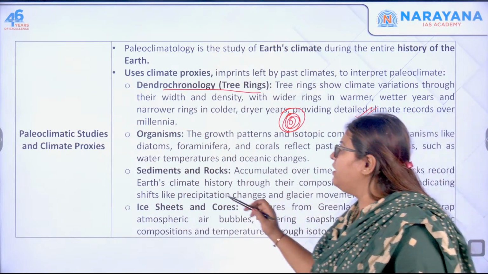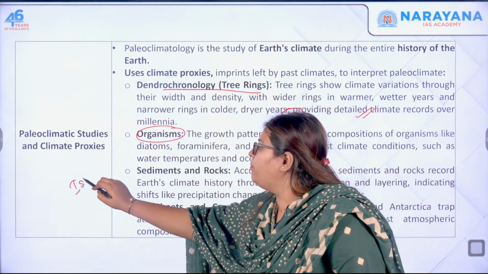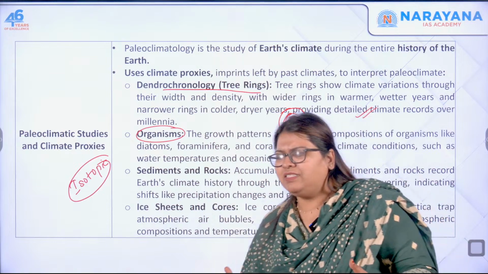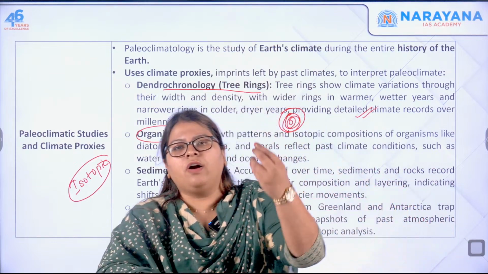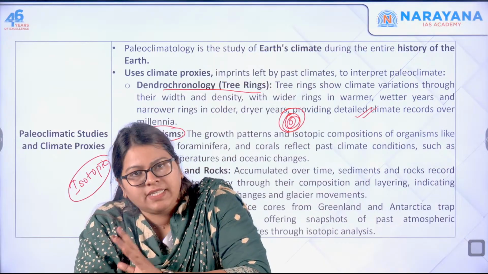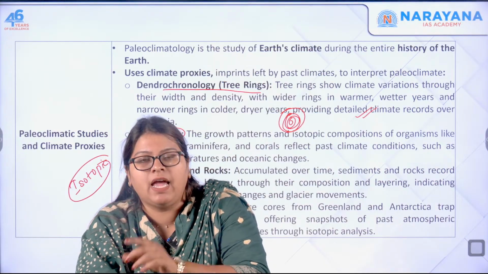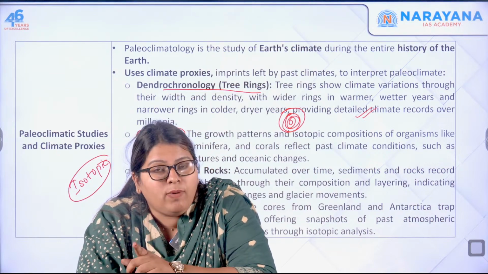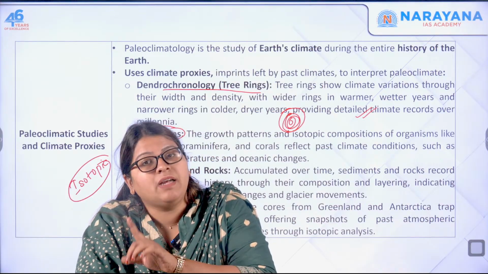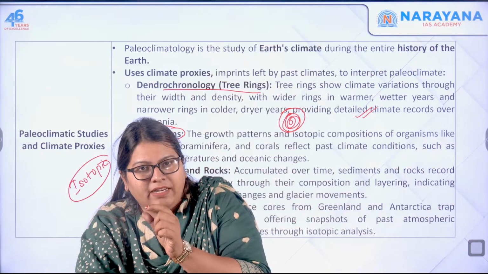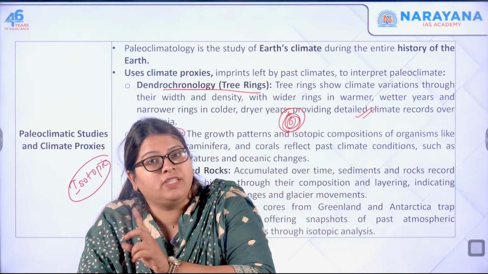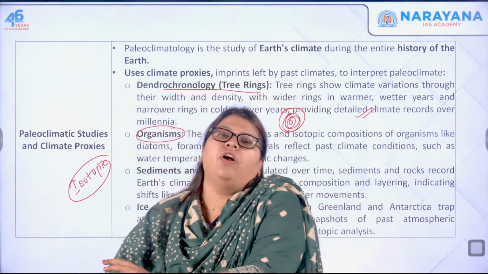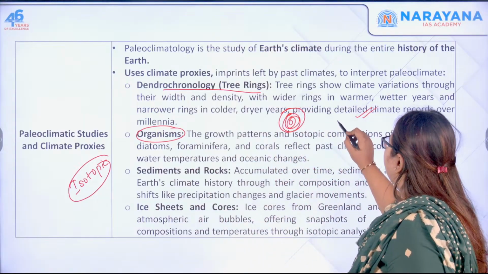Next one, the organisms. The isotopic composition of the organisms was studied. What do you mean by isotopic composition? It's very simple. You have elements like oxygen, hydrogen, etc. All the elements are made up of atoms, and these atoms comprise protons as well as neutrons. Usually there are equal numbers of protons and neutrons, but in some cases the neutrons in the atom vary slightly compared to the protons. They are not the same; it can be more or less. This is called isotopes. For example, you take oxygen.